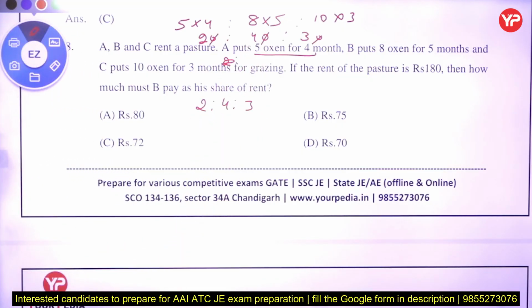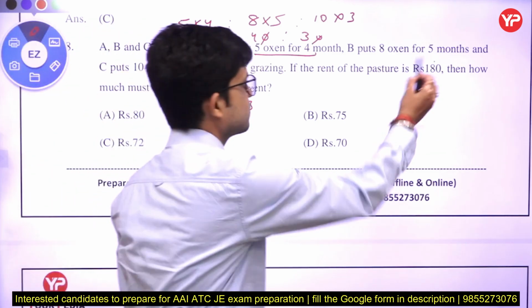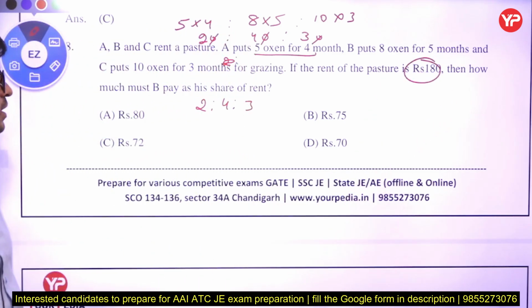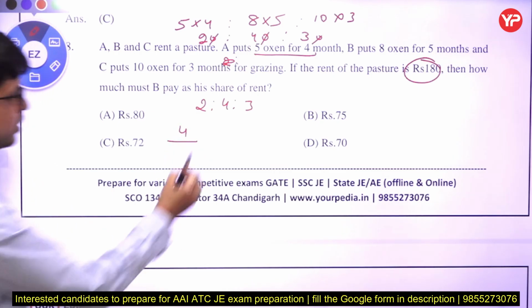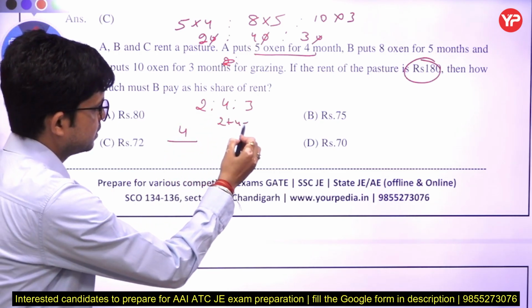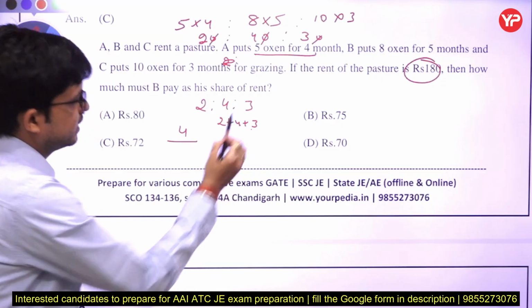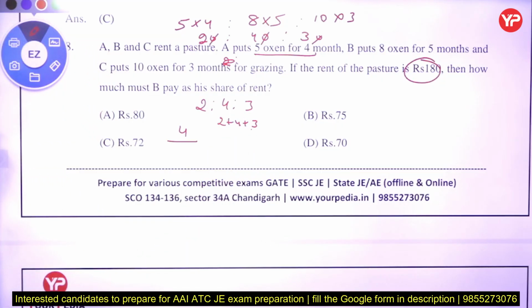What will be the share of B, if the total rent is 180? Now B is 4, and what is the total ratio? Add that: 2, 4, 3 is 9.